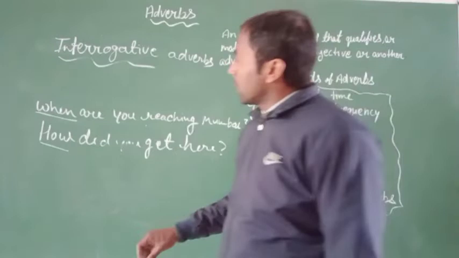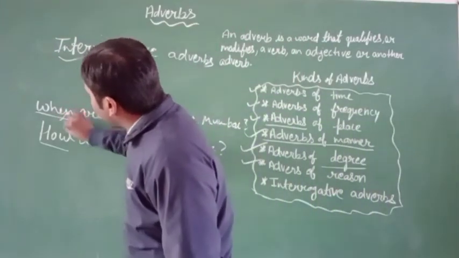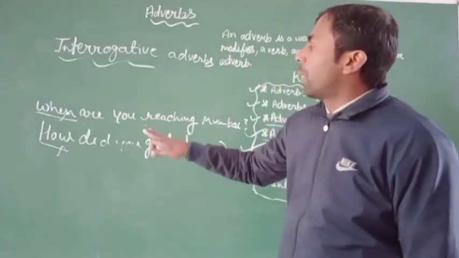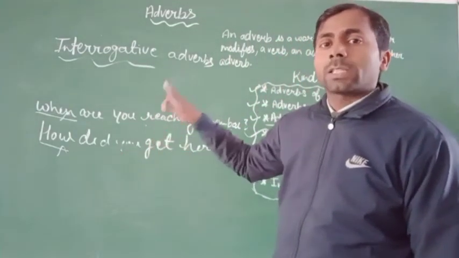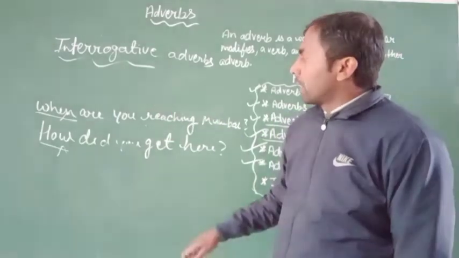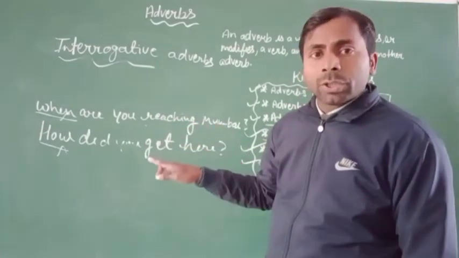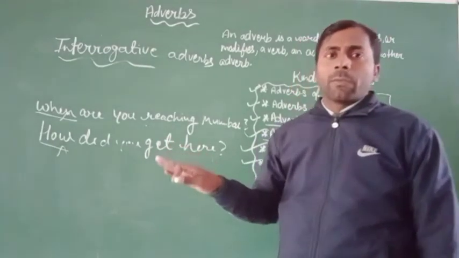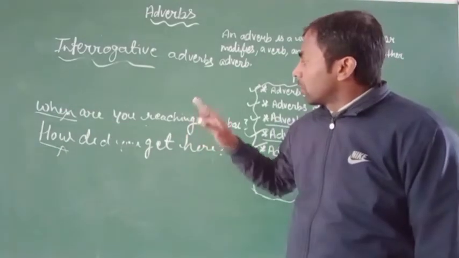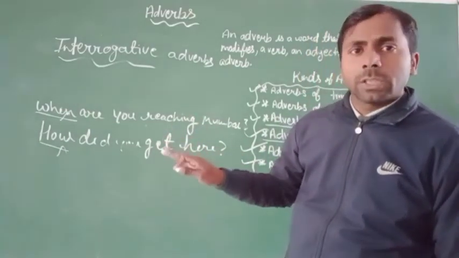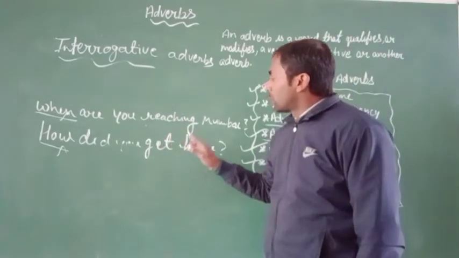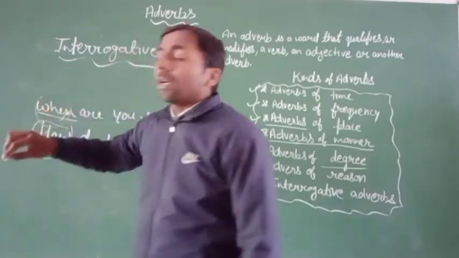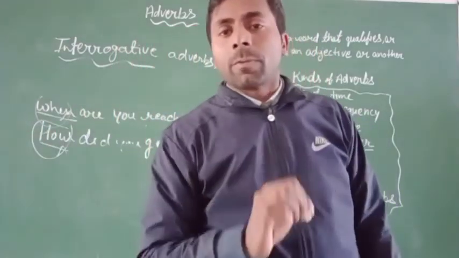The words are when and how, and both are used in a sentence to ask a question. Okay, it is asking a question, which are used at the beginning of a sentence. So this type of word used in a sentence will be the interrogative adverb.